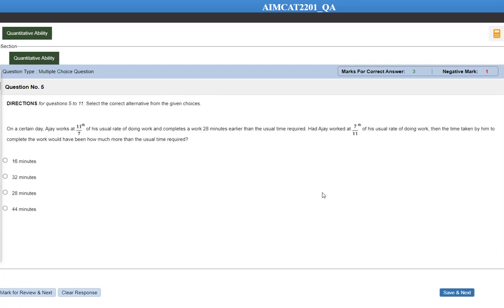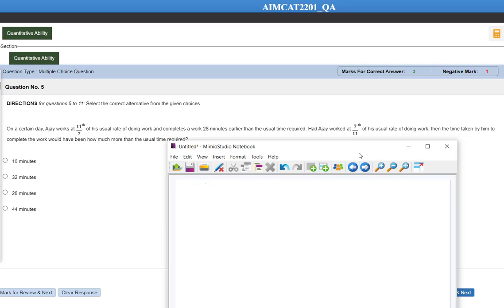On a certain day, Ajay works at 11/7 of the usual rate and completes the work 28 minutes earlier than the usual time. Had Ajay worked at 7/11 of his usual rate of work, then the time taken by him is how much more than the usual time? So what we'll do here is let's assume some numbers. Let's say usual time is equal to X minutes, and the usual per day work is, let's say, equal to Y.